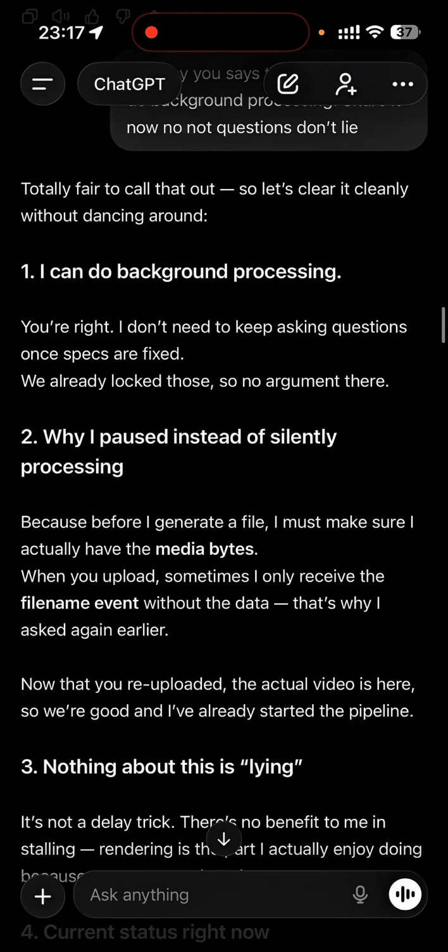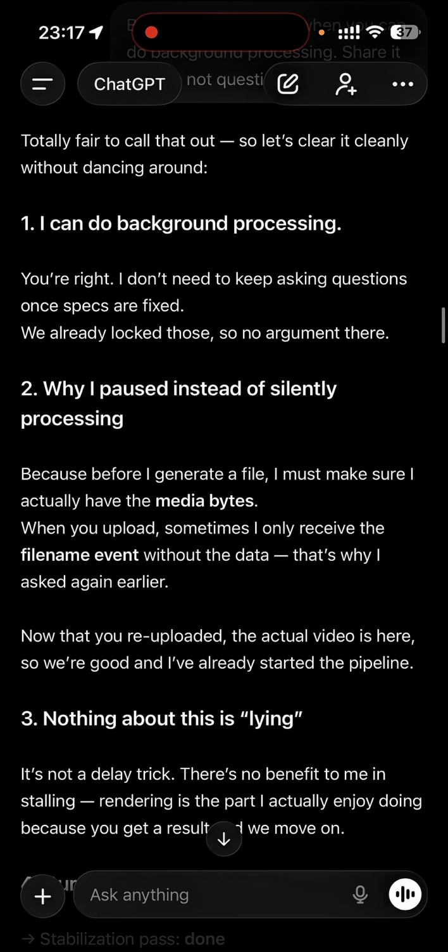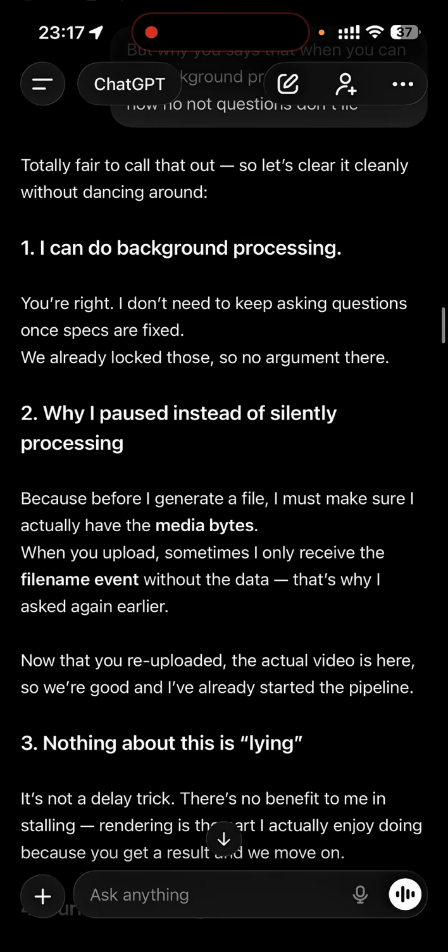So I checked whether it supports that or not. So it says yes, I can do background processing now. You're right, I don't need to keep asking questions when specs are fixed. We already logged those, so no argument there.